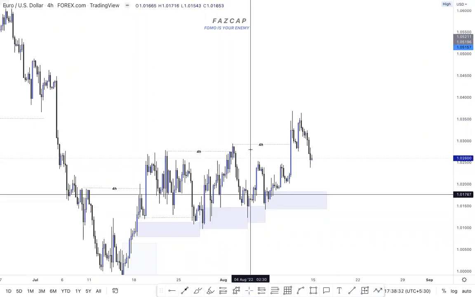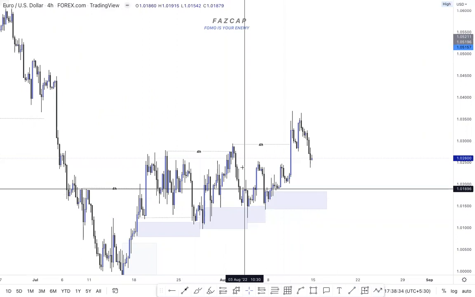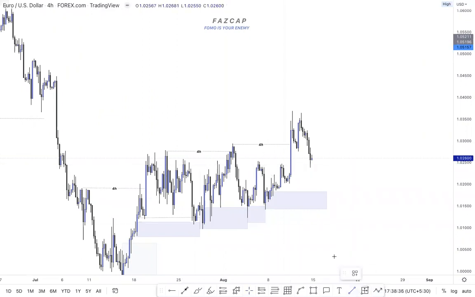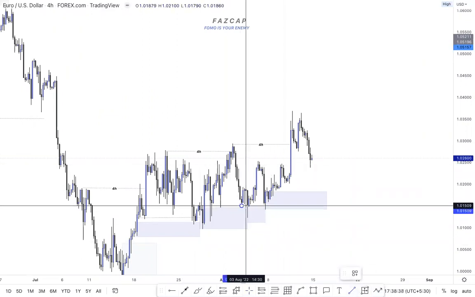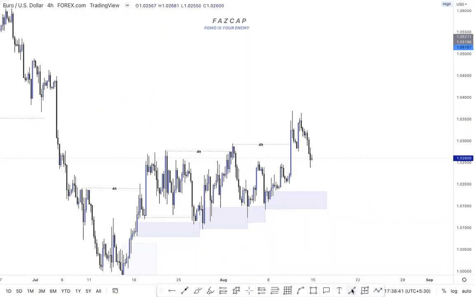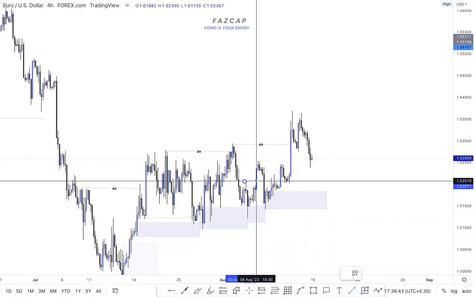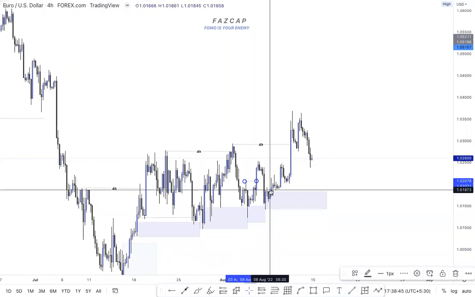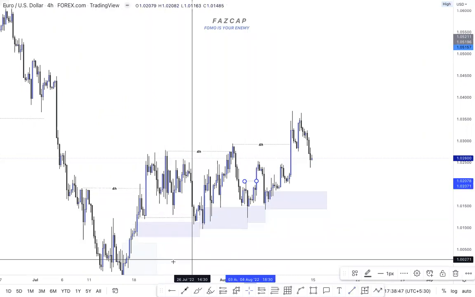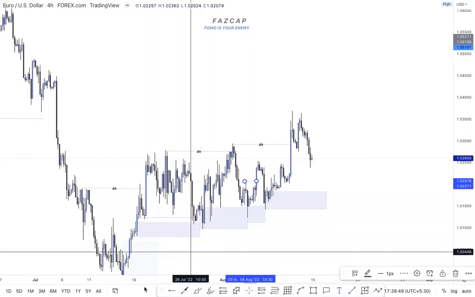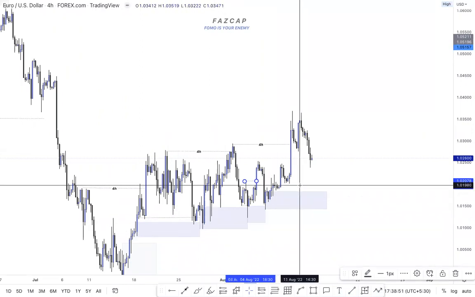PY over there, the market broke this, and now on a lower time frame there is another structure. This is the minor break of structure, and this is another minor break of structure. So the market was following the chain, and following the chain means it is also building liquidity. So we have to understand that the market is building liquidity.